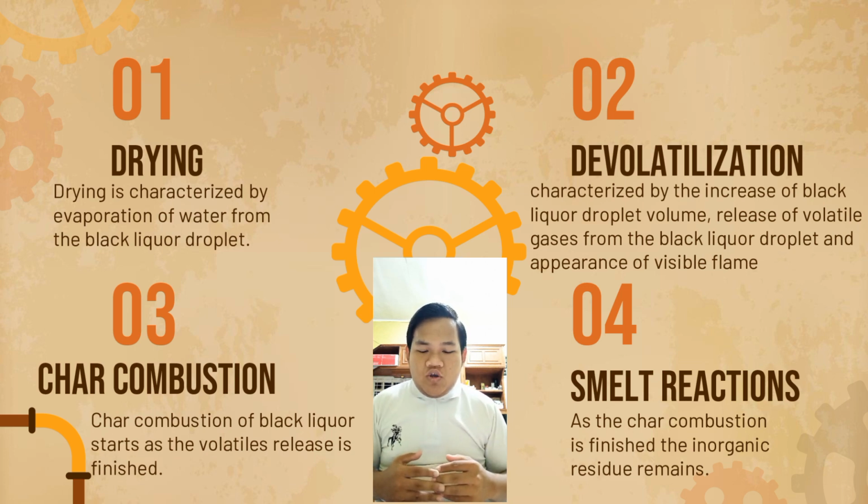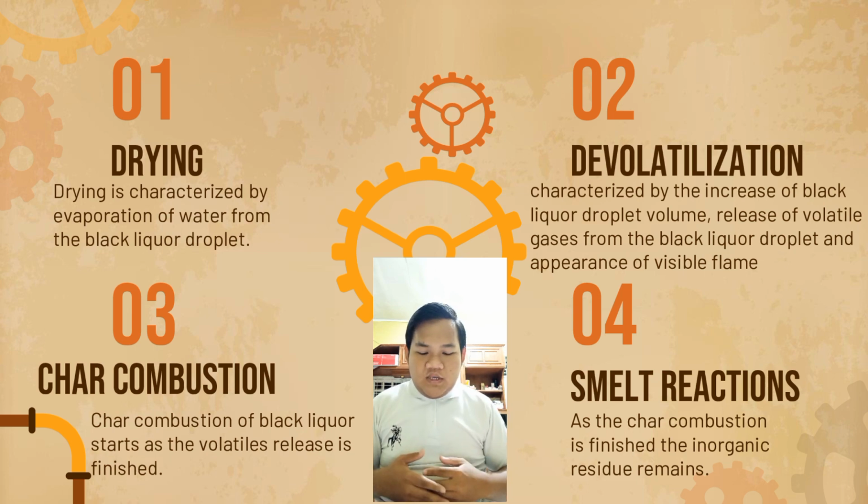The fourth stage is smelt reaction. As the char combustion is finished, the inorganic residue remains. The black liquor droplet has first coalesced and sunk to a liquid droplet. If oxygen contacts the smelt, the sulfide in smelt is reoxidized to sodium sulfate, Na2SO4.